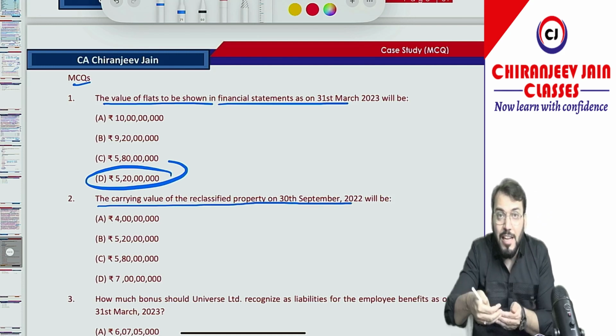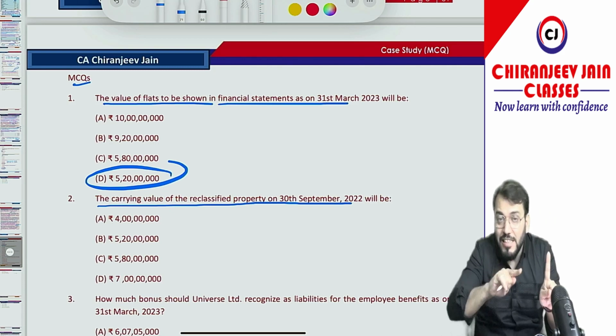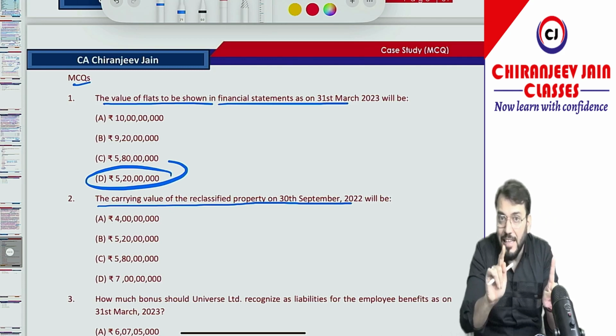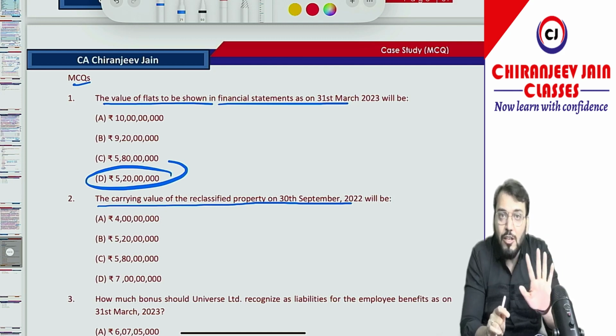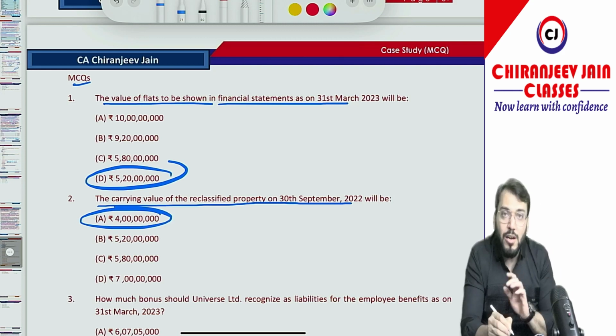The carrying value of reclassified property on 30th September 2020. Reclassification will be done at carrying amount, and the carrying amount of the investment property was 4 crore. Means fair value information was not at all relevant. So the answer is option number A, 4 crore.